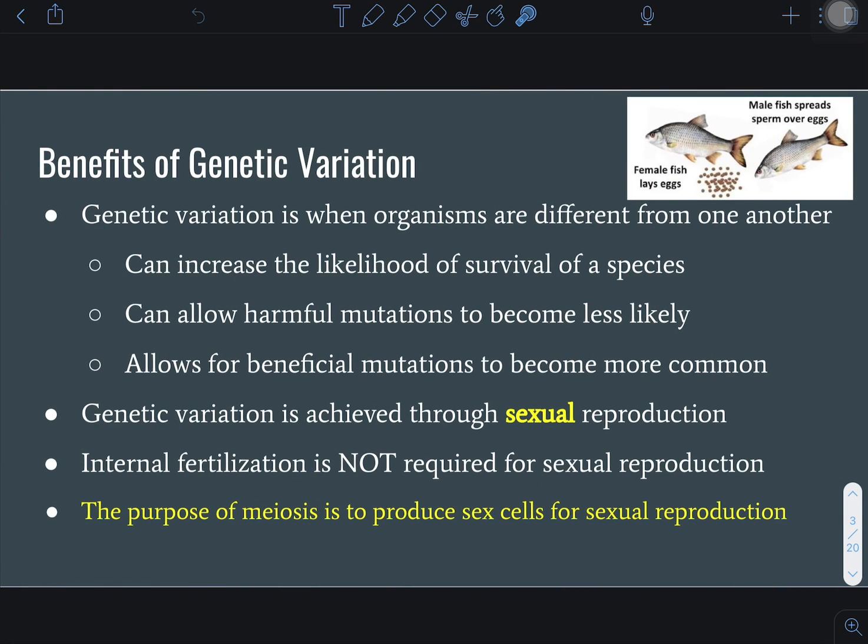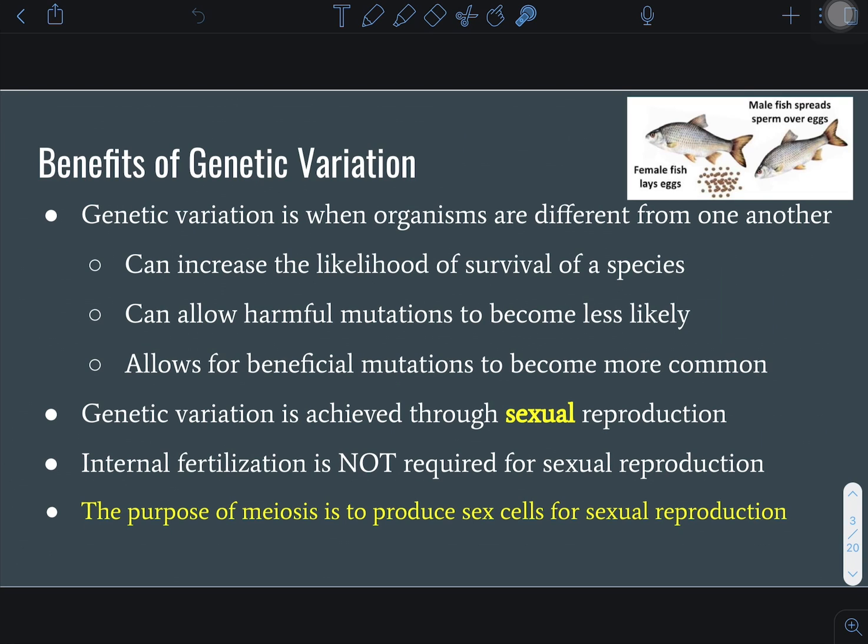I said we'd talk about genetic variation. What are the benefits of genetic variation? Genetic variation is when organisms are different from one another. You are not exactly like your mom. You are not exactly like your dad. You have similarities, but you're not genetically identical. This increases the likelihood of the survival of a species, not of an individual, but of a species, like the human population or the fish population. You'll be expected to know some of these on your test.